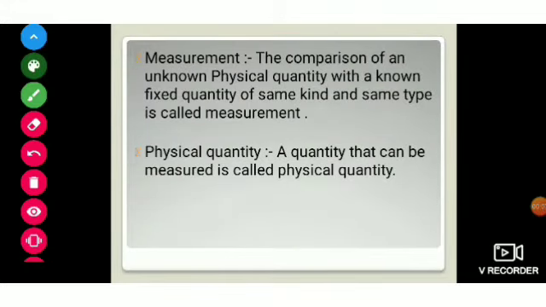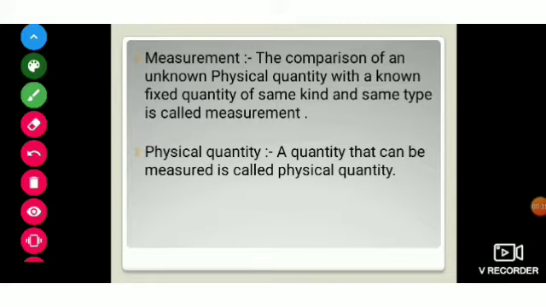So, what is measurement? Measurement is the comparison of an unknown physical quantity with a known fixed quantity of the same kind and the same type. So, what is a known quantity? A known quantity is a weight. You have seen a weight of 1 kg. And what is an unknown quantity? Whatever you buy is called the unknown quantity. So we compare those two things with the help of some kind of balance, and that is called measurement.